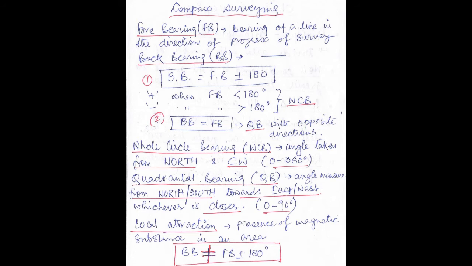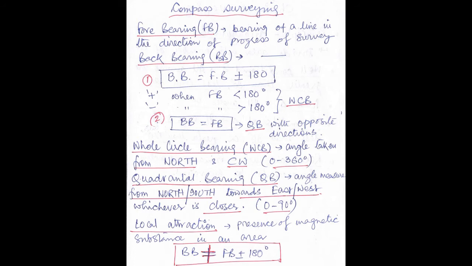That means if we have to measure from the north and if east is closer to us, then we will go from north to east. If the west is closer to us, we will go from north to west, this way. So the angle is measured from north or south towards east or west, whichever is closer.